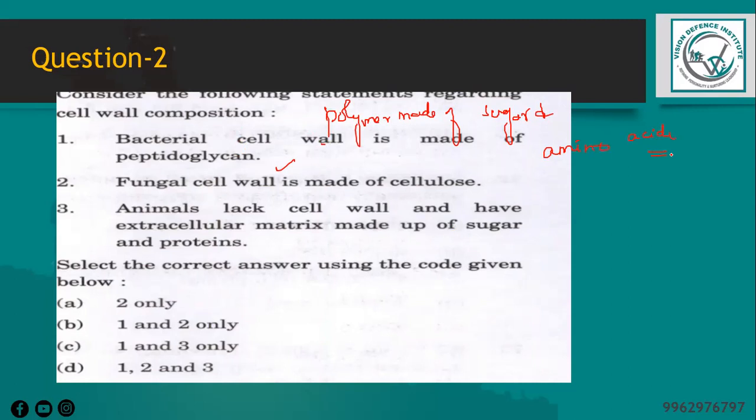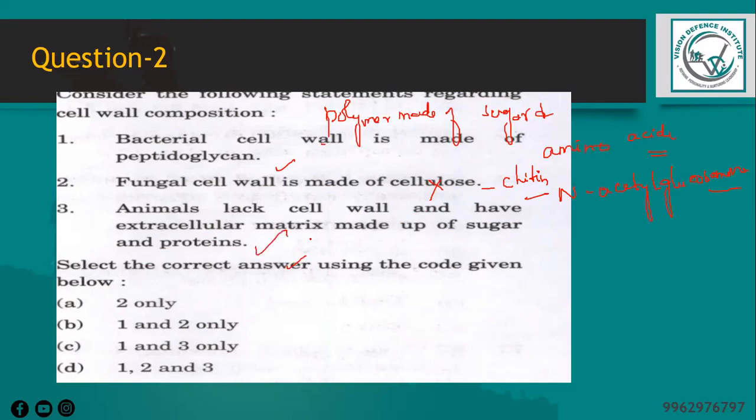When we talk about the fungal cell wall, it is said to be made of cellulose. This statement is false entirely, because the fungal cell wall is made up of chitin, not cellulose. Plant cell wall is only made up of cellulose. Fungal cell walls are made up of chitin, that is a polymer of N-acetyl glucosamine, and it is not cellulose here. And the animals lack a cell wall and have extracellular matrix, which is made up of sugar and protein. So this statement is true.